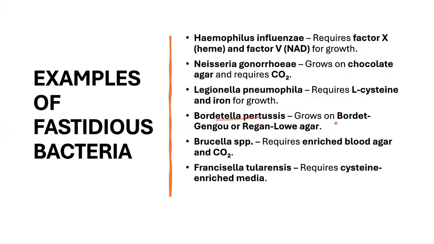Bordetella pertussis grows on Bordet-Gengou or Regan-Lowe agar. Brucella species require enriched blood agar and carbon dioxide. Francisella tularensis requires cysteine-enriched media. So these are the important fastidious bacteria and their conditions.